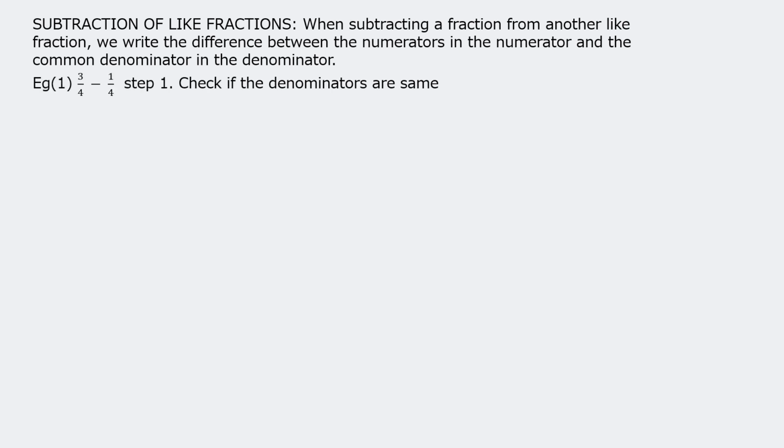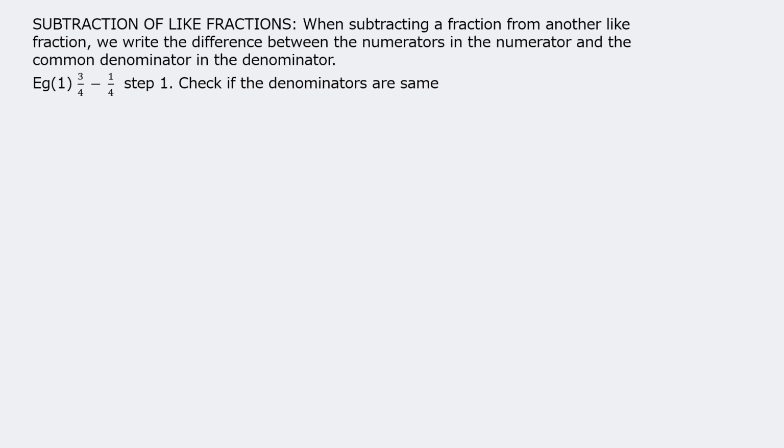3 upon 4 minus 1 upon 4. First step, you have to check the denominators. If they are the same, then the second step is to subtract the numerators. So 3 minus 1 upon 4, which is equal to 2 upon 4.